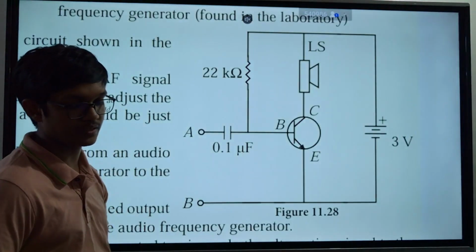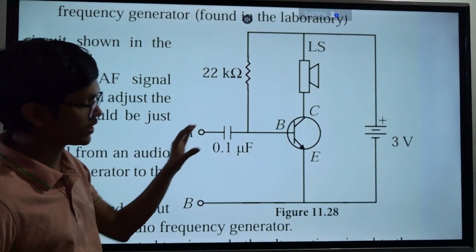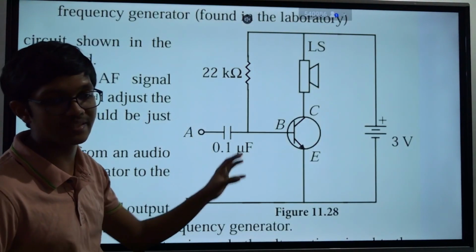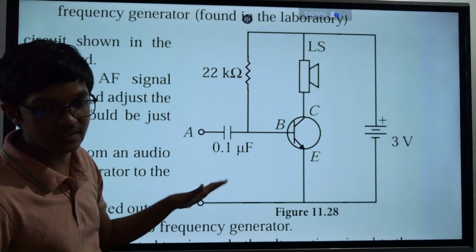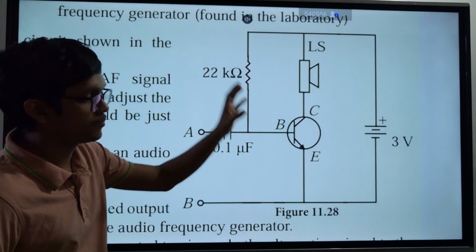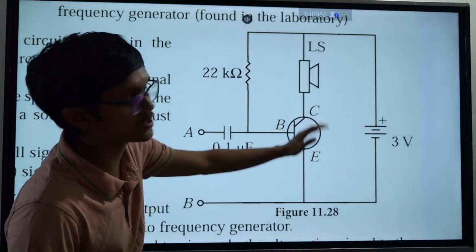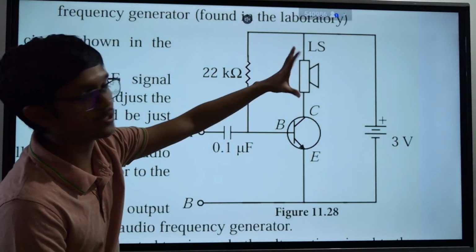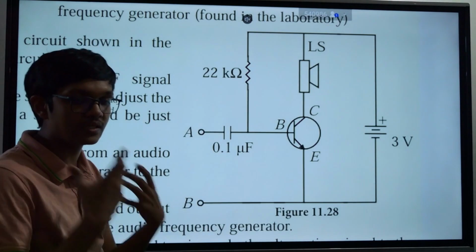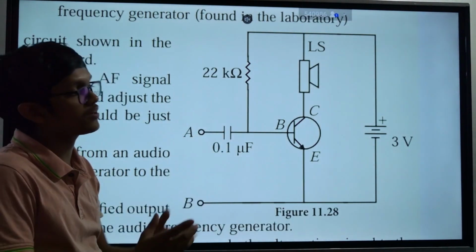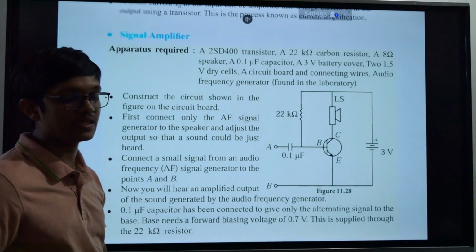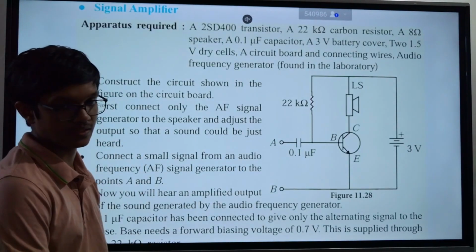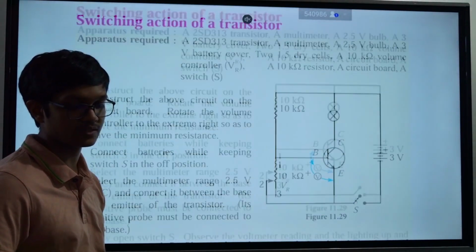That's what happens here. See, this is your speaker. You can connect your small music or signal generator to this point. That signal generator will generate the pattern. Based on that pattern, there will be a huge current moving through this circuit in the same pattern, and it will turn on the speaker, and you will hear the same music very loudly. Clear? That is the signal amplification of a transistor. Signal amplification process of a transistor.